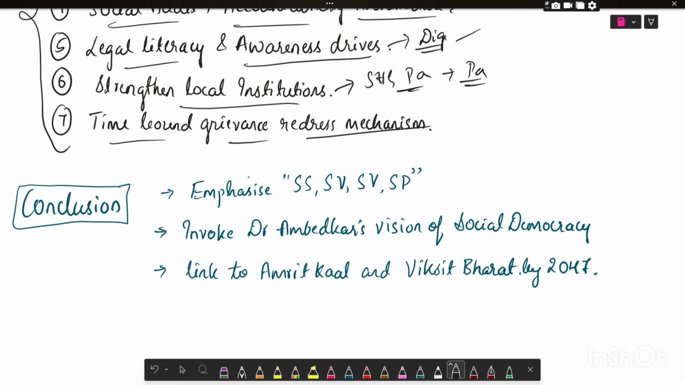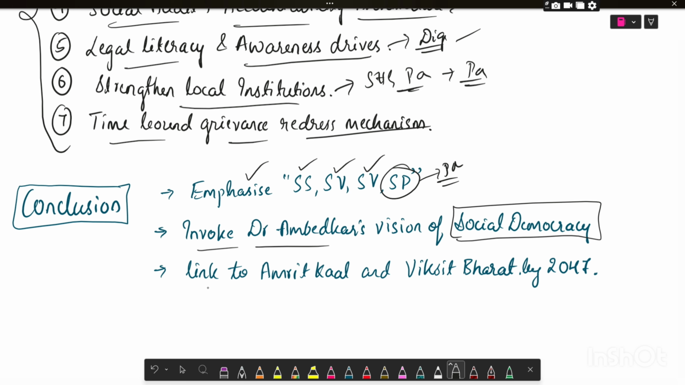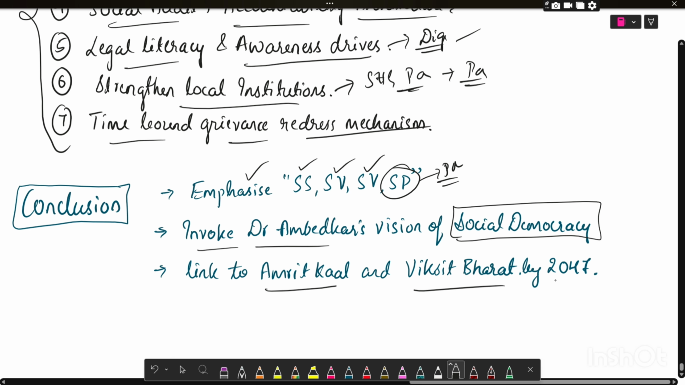You can link your conclusion with emphasis on Sabka Saath, Sabka Vikas, Sabka Vishwas, and Sabka Prayas, which was recently added by PM Modi. And also invoke Dr. Ambedkar's vision of social democracy. And you can link it to the Amrit Kaal and Viksit Bharat by 2047.